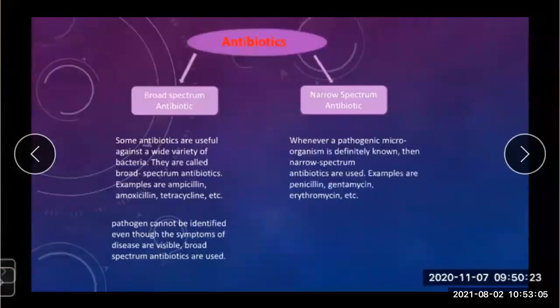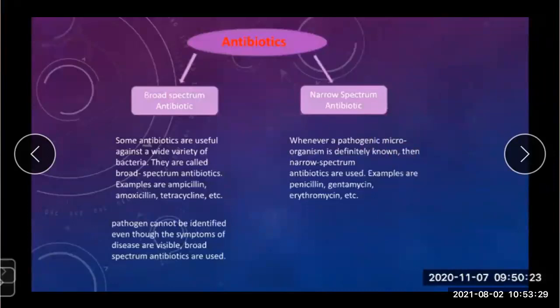So whenever a pathogenic microorganism is definitely known, then narrow spectrum antibiotics are used. Look at the word definitely: when it is definitely known, narrow spectrum antibiotics are used. So what are the examples of this?